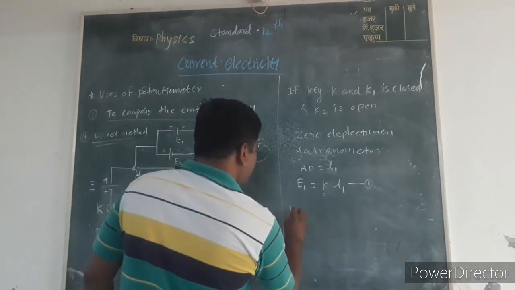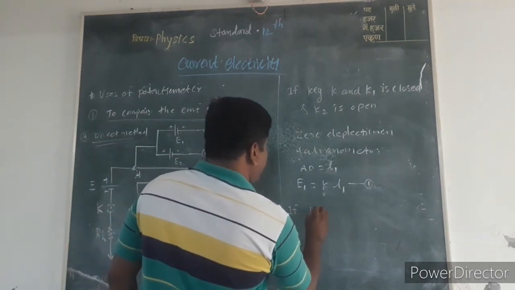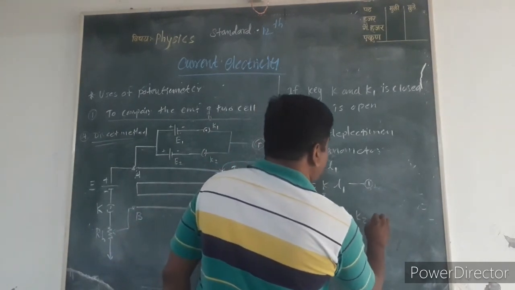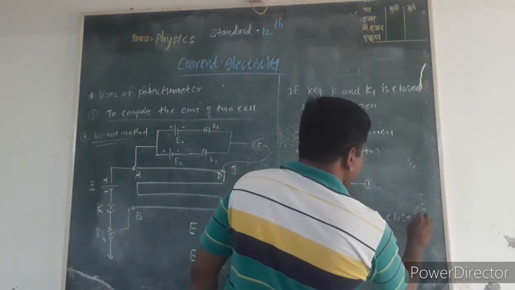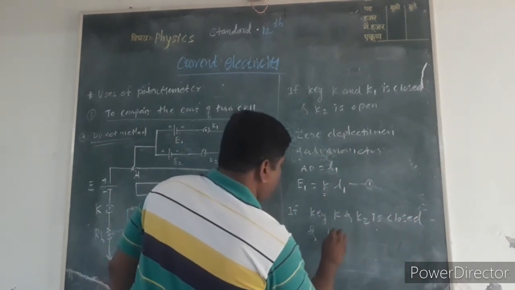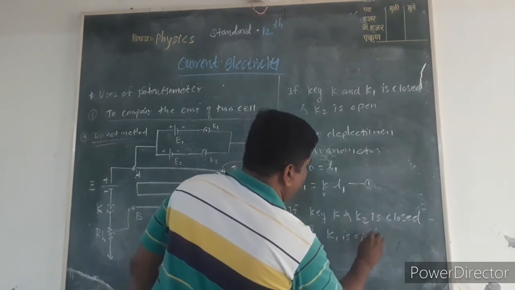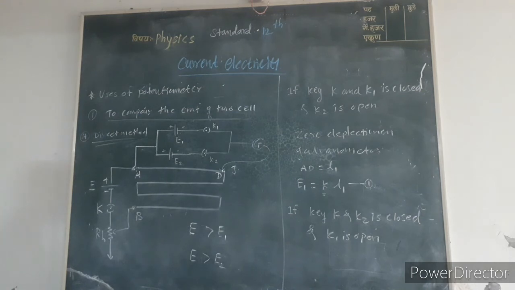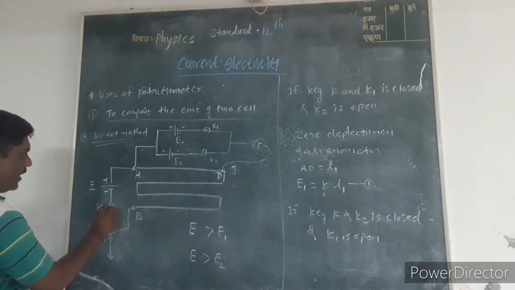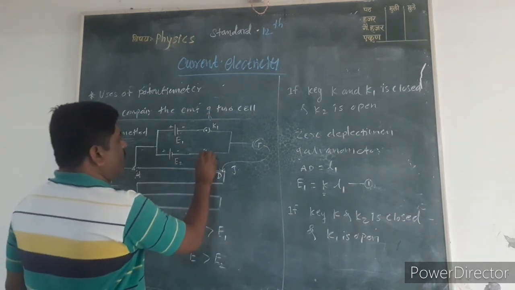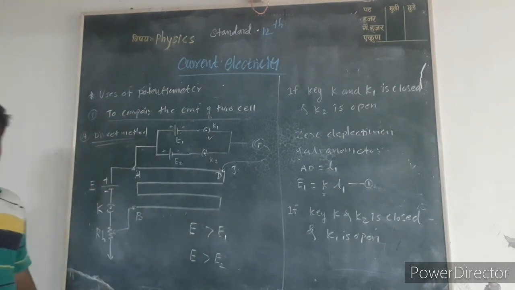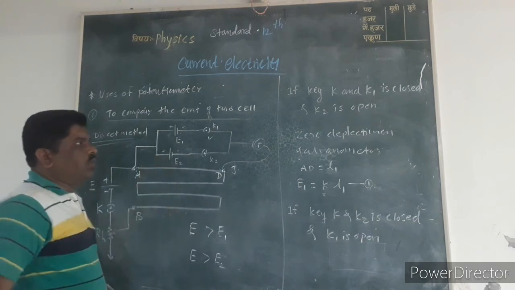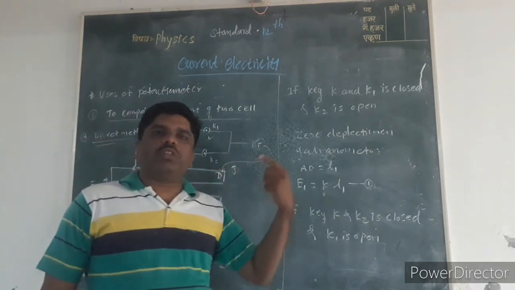Then if K and K2 are closed and K1 is open, the electric current passes through this circuit through E2 and the galvanometer shows deflection.